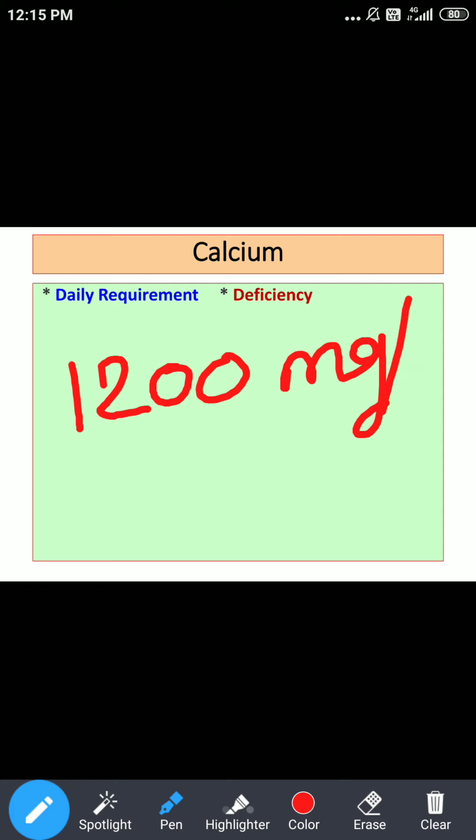So during pregnancy and lactation, it is 1200 milligram per day, and the same requirement is there during the lactation period. So calcium demand is doubled during pregnancy and lactation. This is the basic thing to understand here.